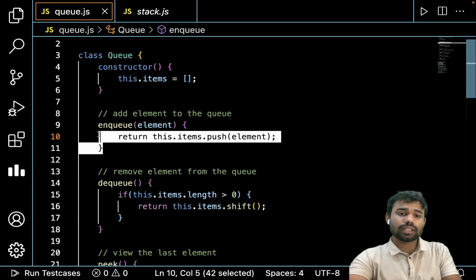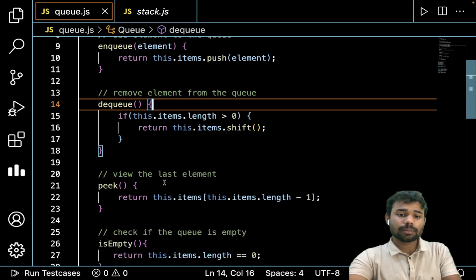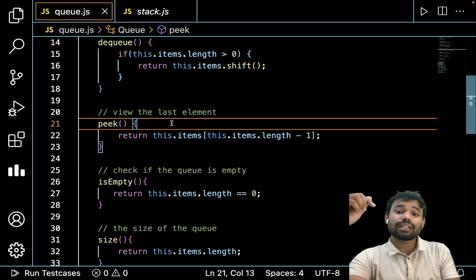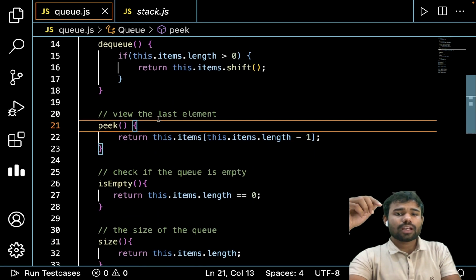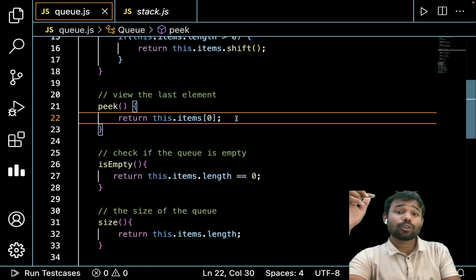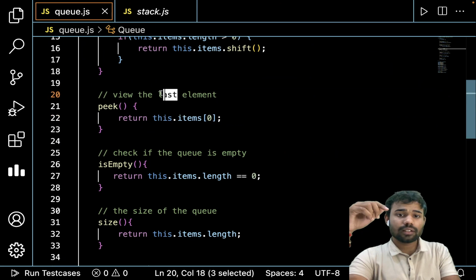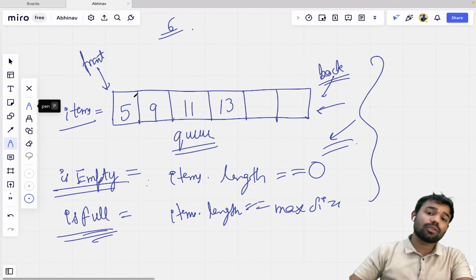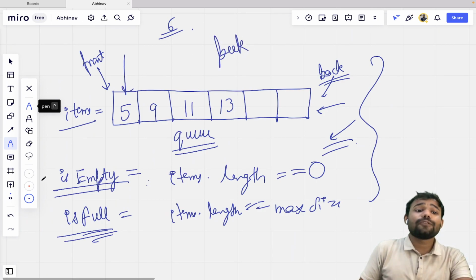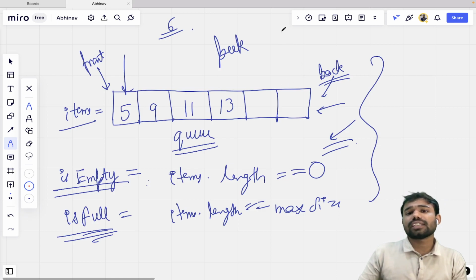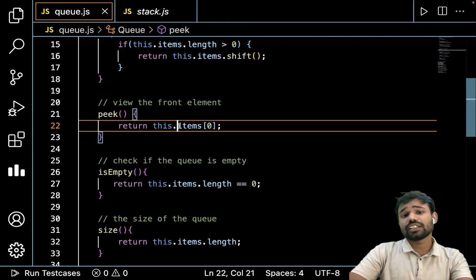This is enqueue, this is dequeue, and similarly now we have peek, which is to view the front element. Now look, here they are outputting the last element in peek, but in peek we obviously have to output the zeroth element. You wouldn't look at the last element, why? Because this is a queue, and in a queue you have to see the front element, so I changed last to front. To access the front element it is peek. If you have an array and you have to access its first element, obviously you will just access the zero index. That is what is done here.